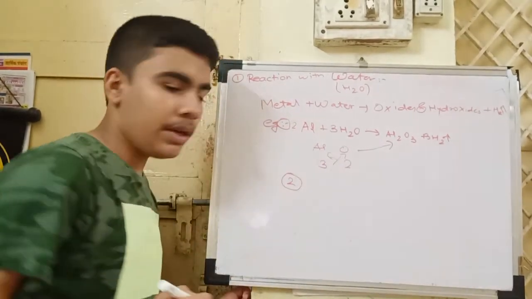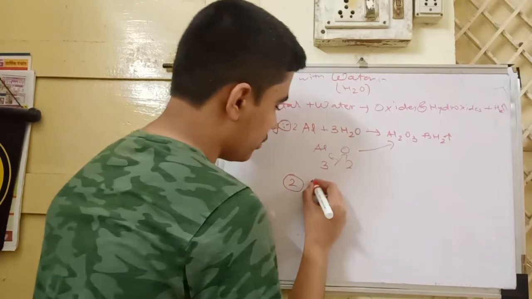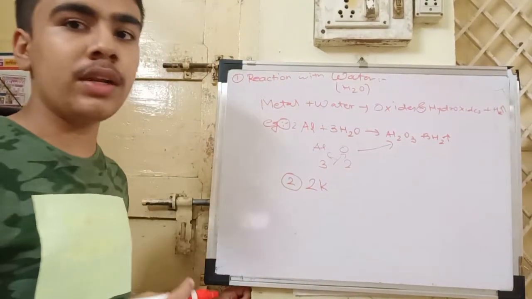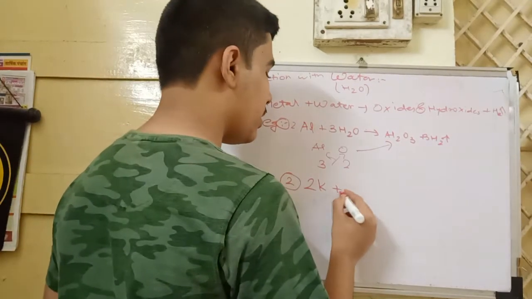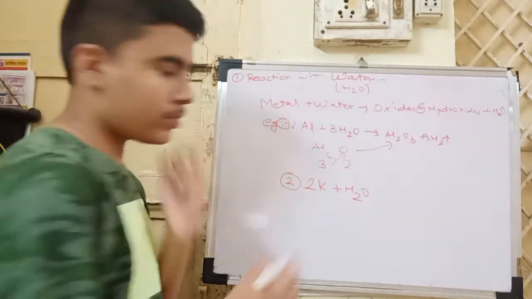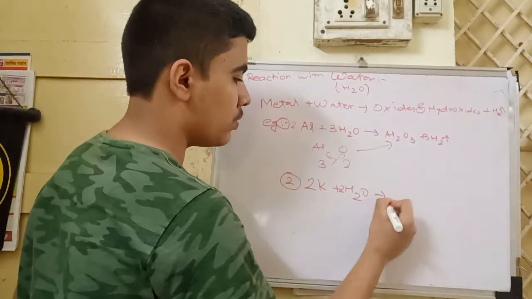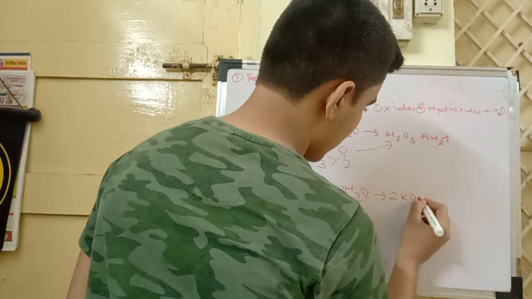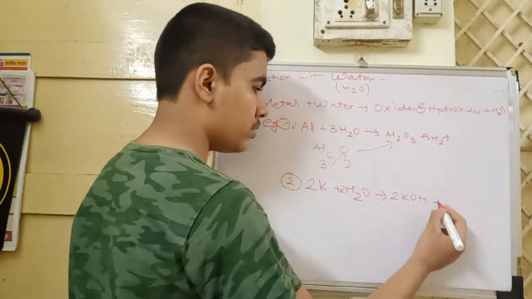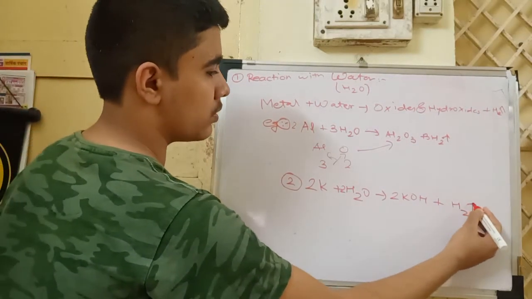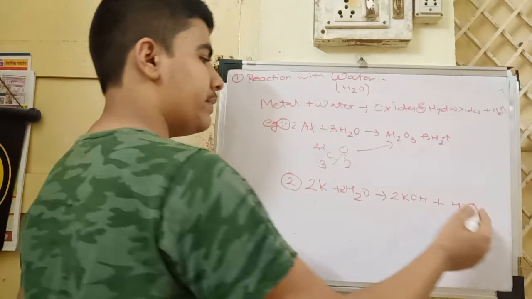Now the second example, 2K, K means potassium. Potassium is the most reactive metal and platinum is the least reactive metal, plus 2H2O gives out 2KOH plus H2 release. Always remember this sign.